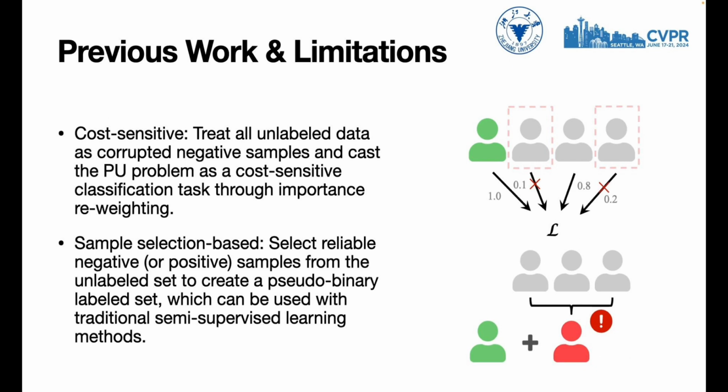Another mainstream approach involves selecting reliable negative or positive samples from the unlabeled set to create a pseudo-binary label set, which can then be used with traditional semi-supervised learning methods. Despite the promising results, the two types of PU algorithms mentioned above have significant limitations. For cost-sensitive methods, downweighting false negatives results in a substantial reduction in the effective utilization rate of the training data. For sample selection-based methods, the selection process is not always accurate, which can lead to confirmation bias or accumulated errors.